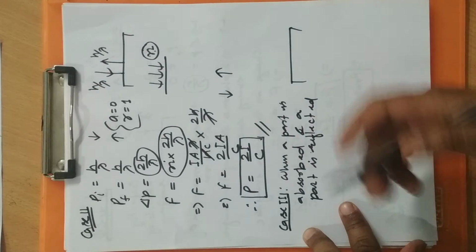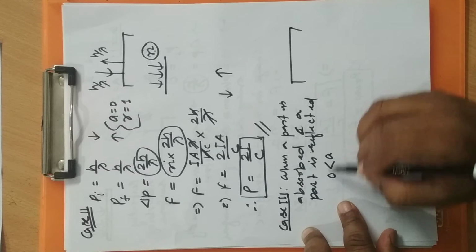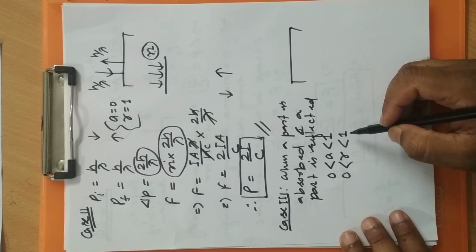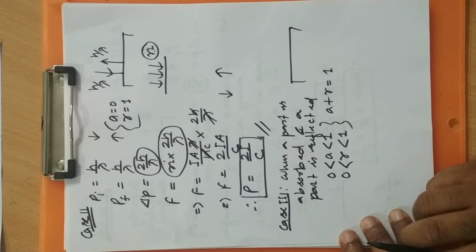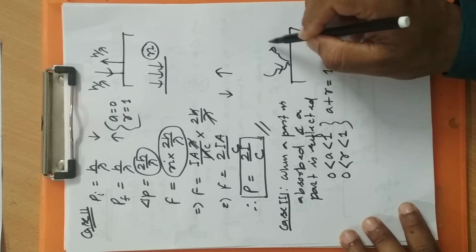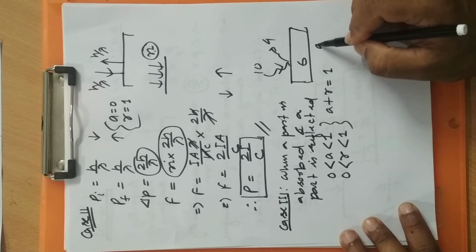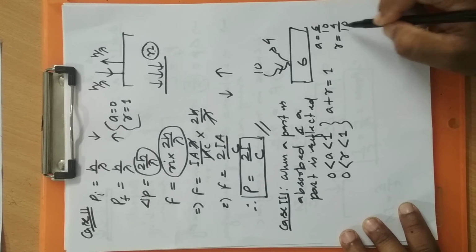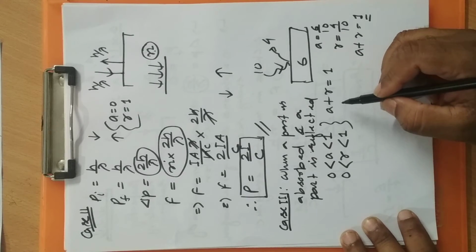But in this situation, when a part is getting absorbed, not everything, the absorption coefficient will become greater than 0 but less than 1. Similarly, the reflection coefficient will become greater than 0 but less than 1. But one thing you need to understand: A plus R is equal to 1. For example, 10 is falling. Out of 10, 4 is getting reflected and 6 is getting absorbed. So the absorption coefficient will become 6 by 10 and the reflection coefficient will become 4 by 10. If we add A plus R, we get 10 by 10, that is equal to 1, 100%.